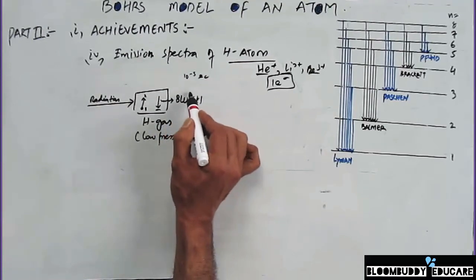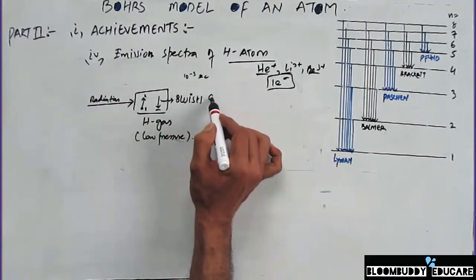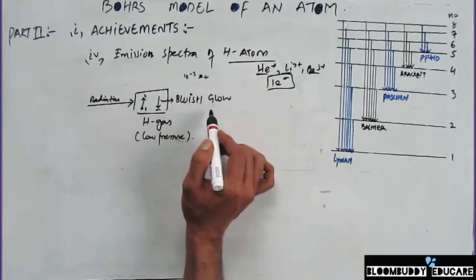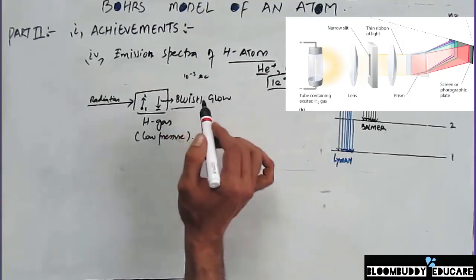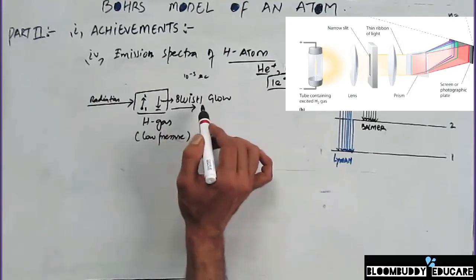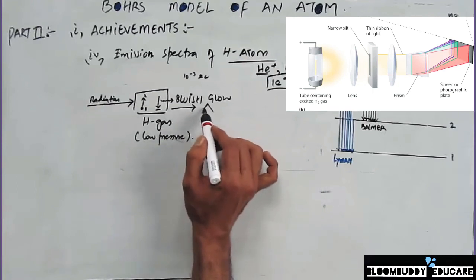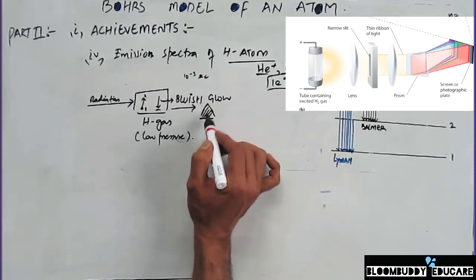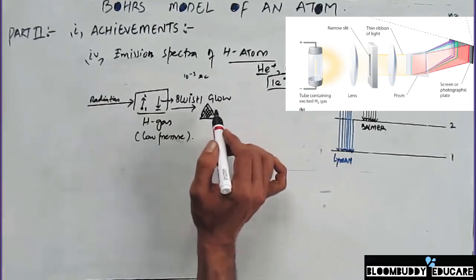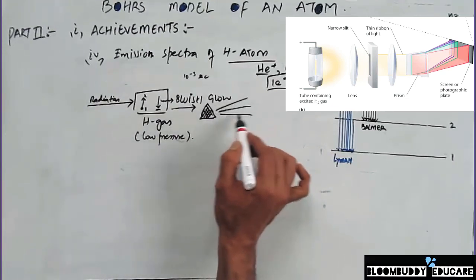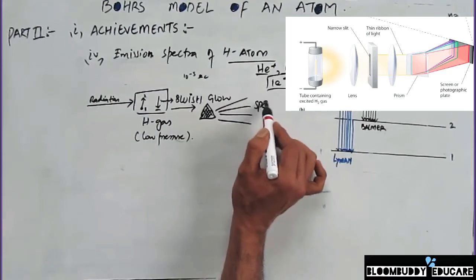In the original experiment you will see that there is a bluish glow that's obtained on this side of the chamber, and that glow, when you analyze through a prism, so if this radiation is coming out here or the emission spectra is coming from here, and when you observe it under a prism, so this is a prism, you are passing this radiation through a prism, so what you see is that you obtain a group of different spectral lines.